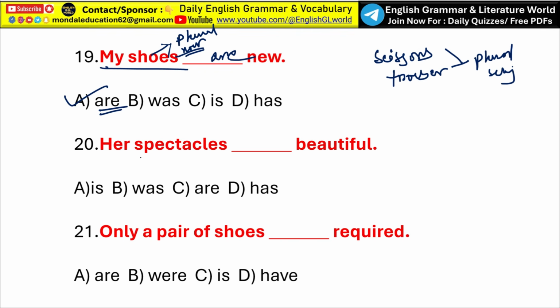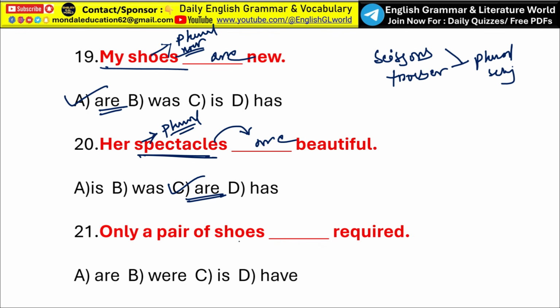Her spectacles. So tell me the right answer. So here spectacles suggests plural form. So the verb should be plural. That means her spectacles are beautiful. So option C, are, is the correct answer.